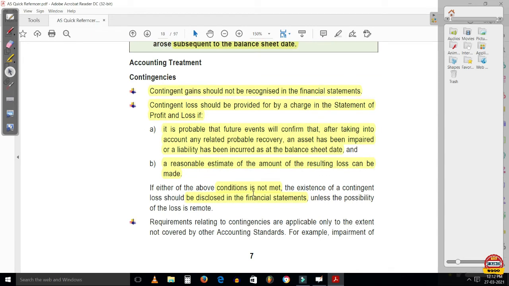If neither of the above conditions is met, the existence of contingent loss should be disclosed in the financial statement. So, contingent loss should be charged to profit and loss only if two conditions are met. First, it is probable that future events will confirm that, and second, a reasonable estimate of the amount of resulting loss can be made. If both these conditions are not met, then only the contingent loss should be disclosed in the financial statement.